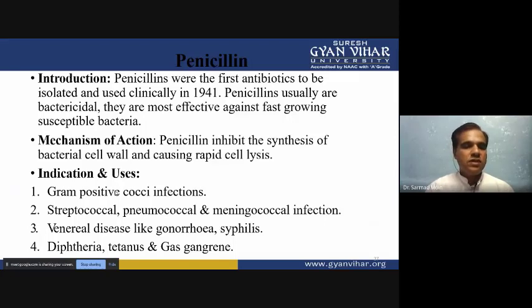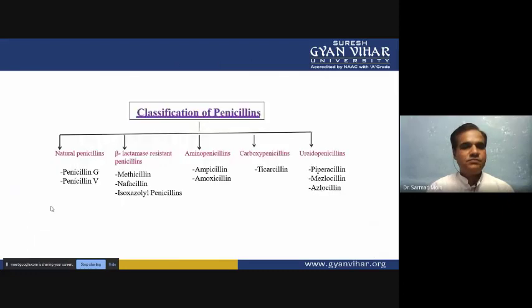Okay, so how do we use it? Gram-positive cocci infection, streptococcal, pneumococcal, and meningococcal infection, venereal diseases like gonorrhea and syphilis, diphtheria, tetanus, and gas gangrene. Again, these are all different infections in which we can utilize penicillin.